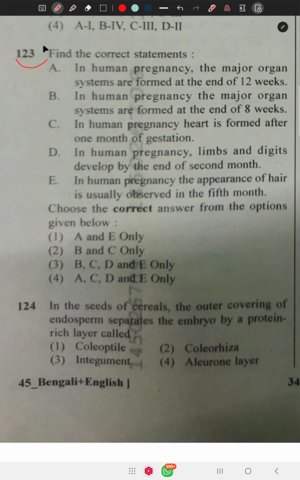Question number 123 says find out the correct statement. A: In human pregnancy, the major organ systems are formed at the end of 12 weeks. This is not the correct option, because the major organ systems are formed at the end of 8 weeks, not 12. C: In human pregnancy, the heart is formed after 1 month of gestation. Yes, it's a correct option. D: In human pregnancy, limbs and digits develop by the end of the second month.